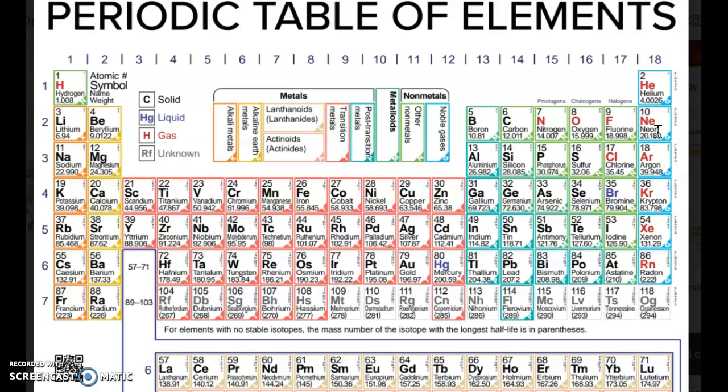So again, they want to fill up their valence shell, their valence electron configuration, so that they can look like these really good looking, stable elements.